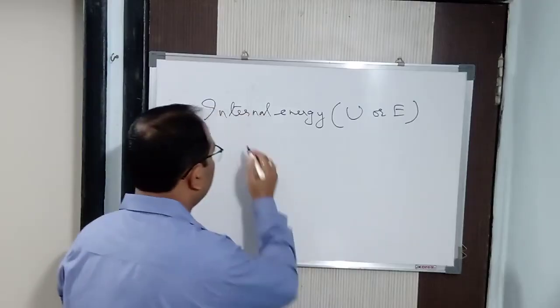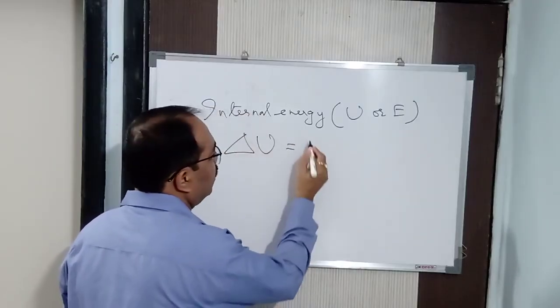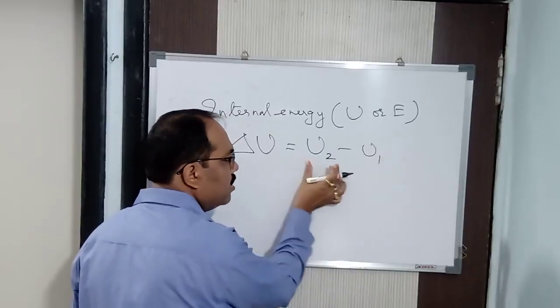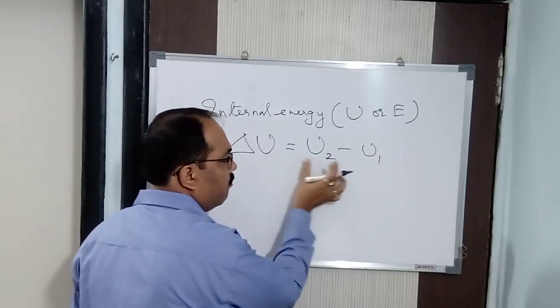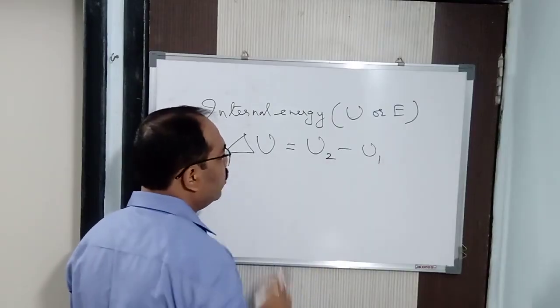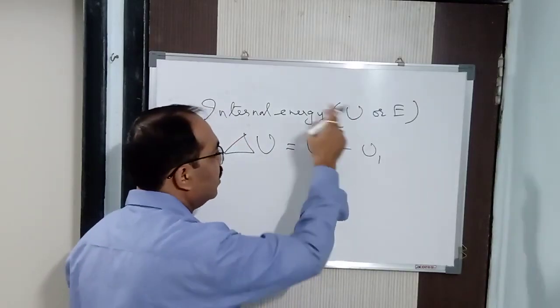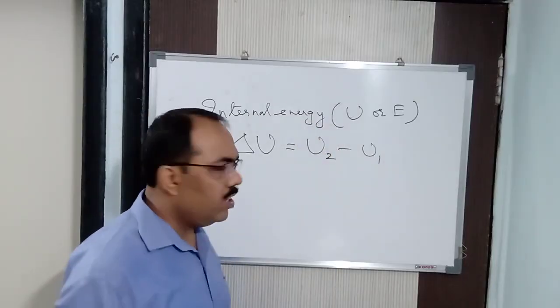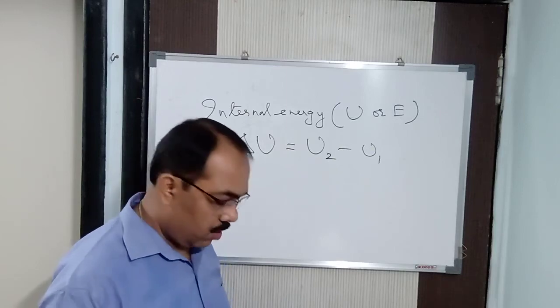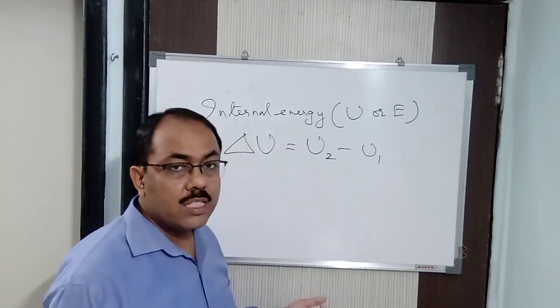So we measure the change in internal energy, which is delta U. So delta U is equal to U2 minus U1, that is final internal energy minus initial internal energy. Final minus initial. So when we measure delta U, we are not concerned about what U is. We always use delta U in solving the numericals, in solving the problems. We don't use U.